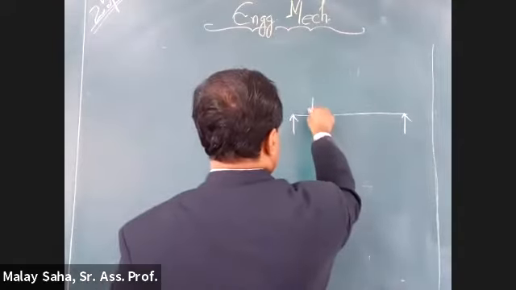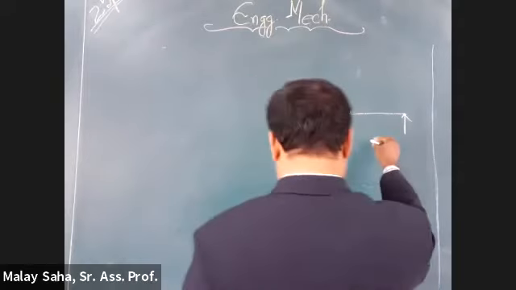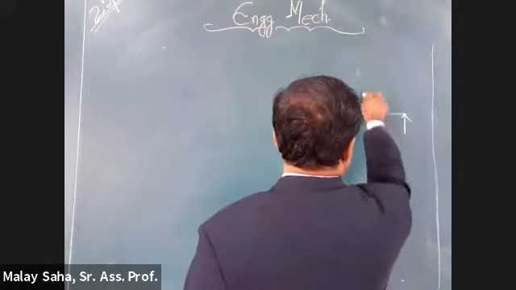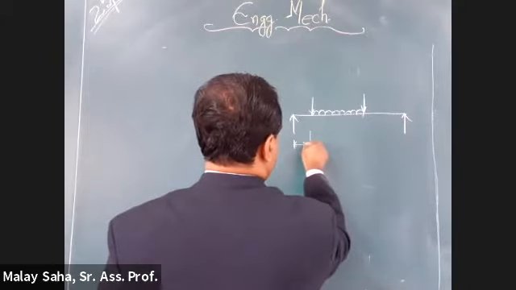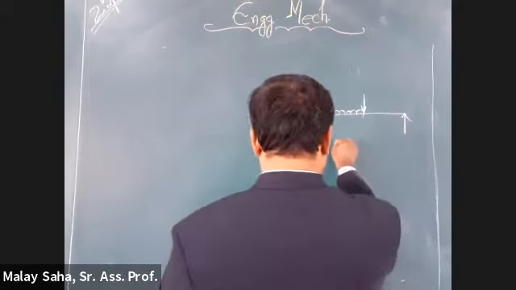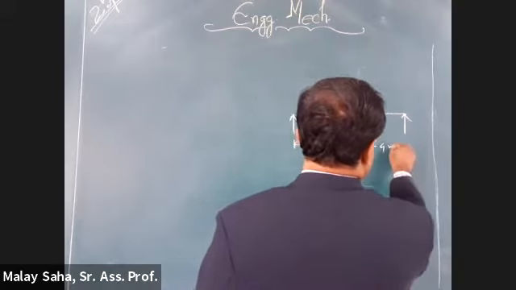Then let us take some loads. Let us give this distance as 2 meter, this distance as 4 meter, and then another also 4 meter.